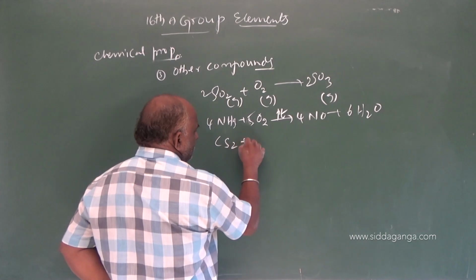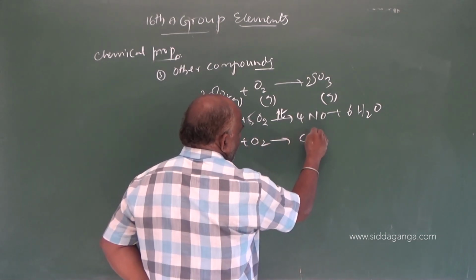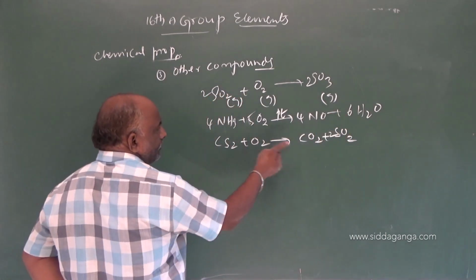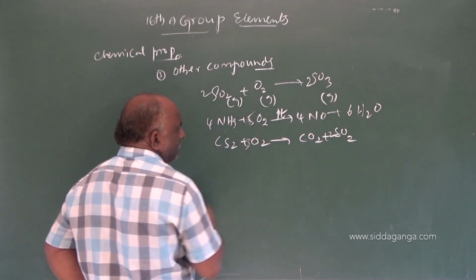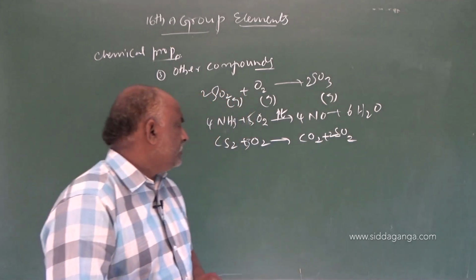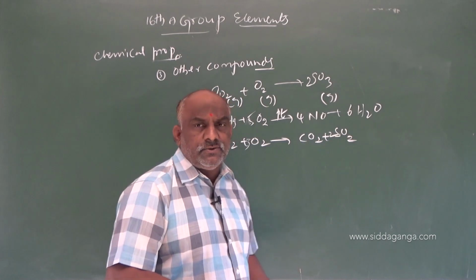CS2 plus O2 gives rise to CO2 plus SO2. Carbon disulfide combined with oxygen gives rise to carbon dioxide plus SO2.